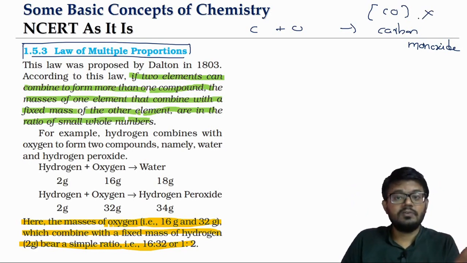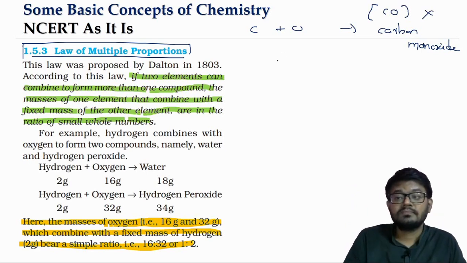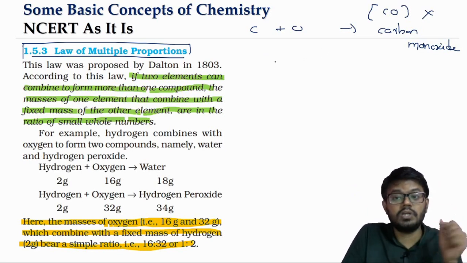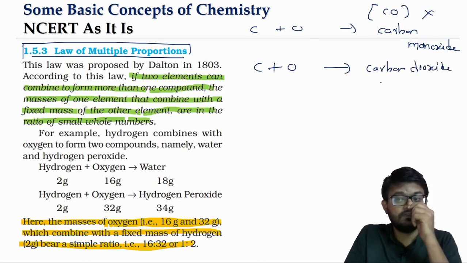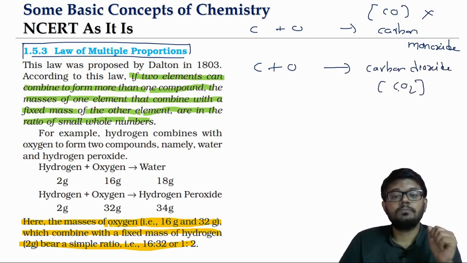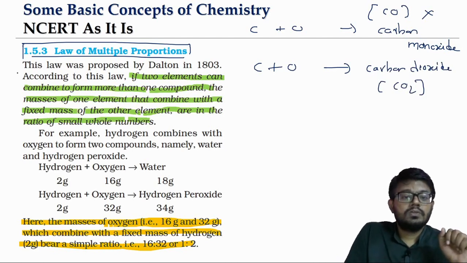If at all people had understanding of the molecular formula, then this entire discussion itself would not be there. That is the reason why some of these laws are redundant today, because we have a better understanding of chemical substances now through the molecular formula concept. Same way carbon and oxygen can also combine to give us carbon dioxide. We know today the formula for CO2.